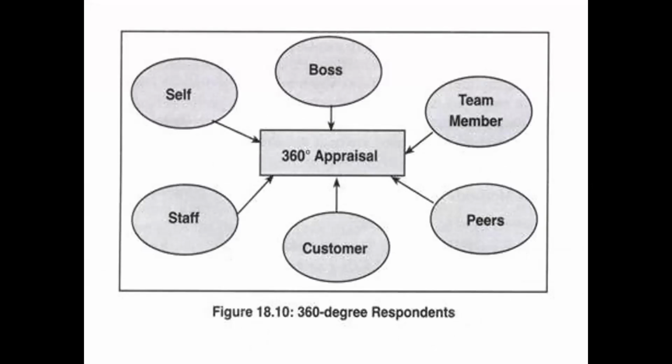Most of the companies have to get the 360-degree responses from the people. For example, the most important thing in 360-degree is the boss and his opinion towards an employee. The boss, the team members, and the colleagues; team members are different and colleagues are different. And the customer, the staff, and the self.